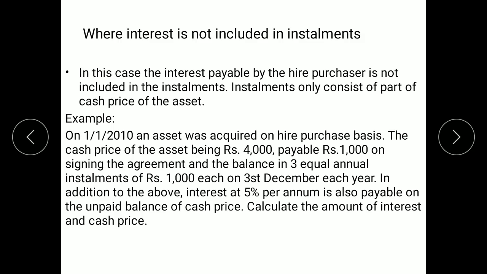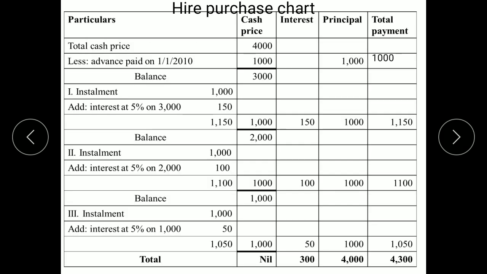So in this example over here, cash price is given 4,000, advance amount given 1,000. Then the balance is paid in 3 equal annual installments of rupees 1,000 each. And interest is also calculated at 5% per annum. We look at the hire purchase chart. Here, again we begin with the cash price of the asset given 4,000. 4,000 is the total cash price.